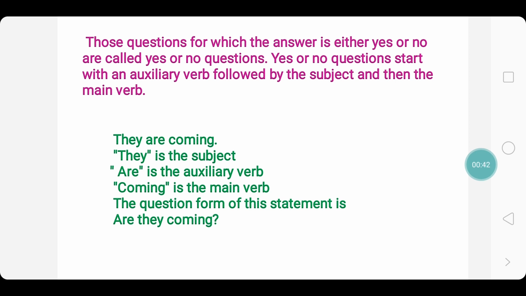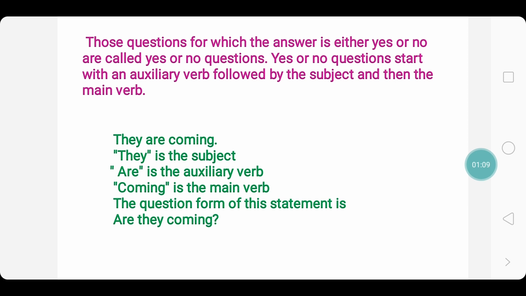Now look at the example here. They are coming. Here they is a subject, are is the auxiliary verb and coming is the main verb. Auxiliary verb is nothing but the verb which gives us an idea about the tense. Now are gives an idea about the tense, that is the present tense. Coming is the action, that is the main verb.